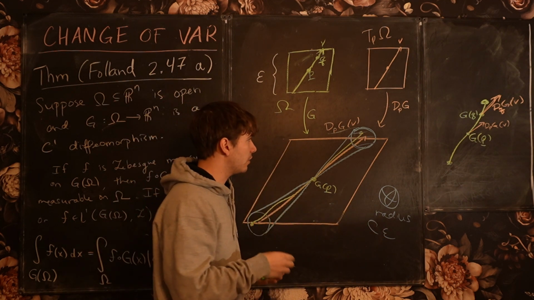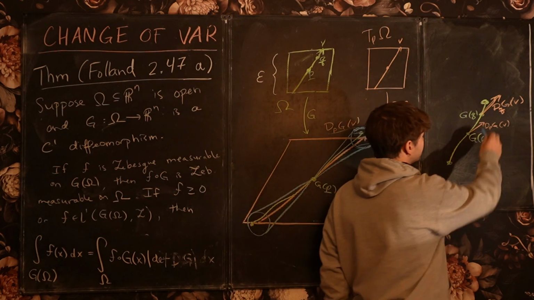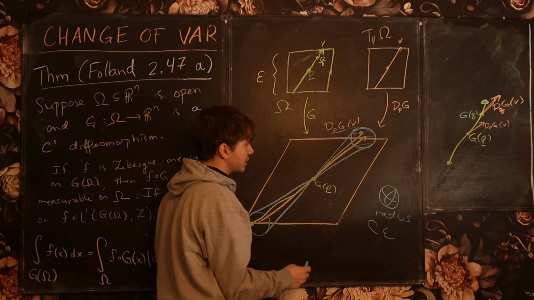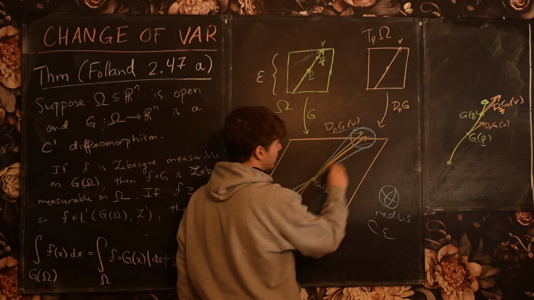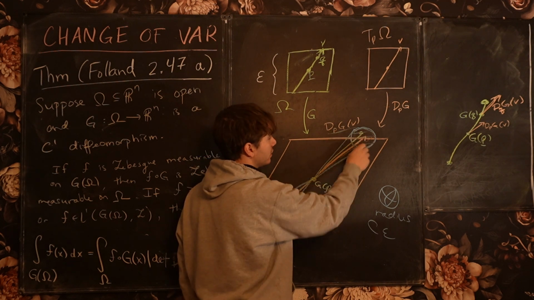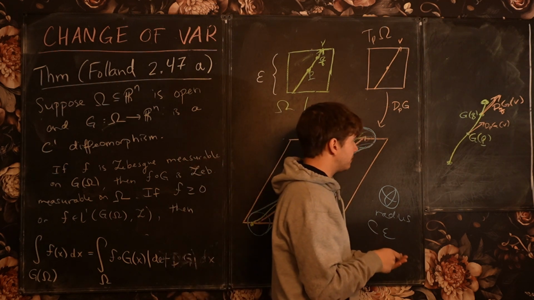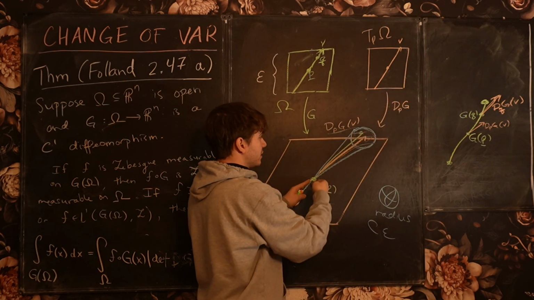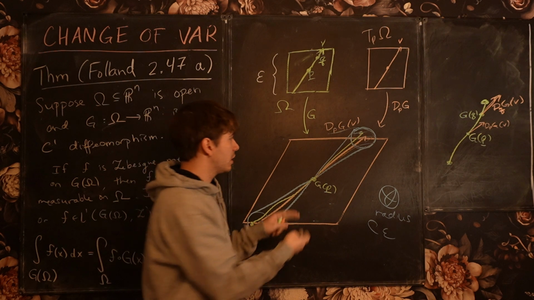Okay? Now, what does that mean? That means that all of these tangent vectors to the curve here, all of the tangent vectors to the curve must belong to some vector in this sphere here. Okay? So what that means is that the difference between this curve and the line,